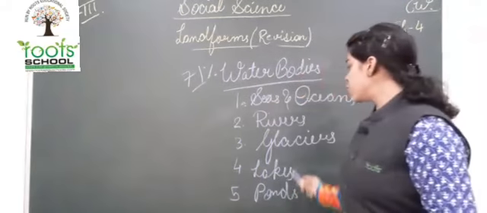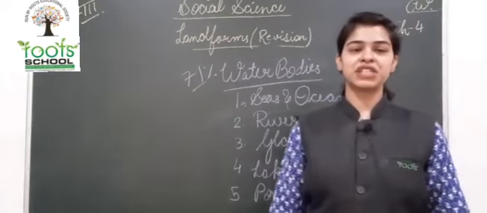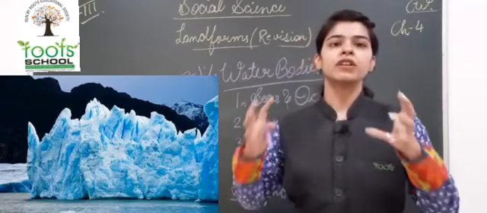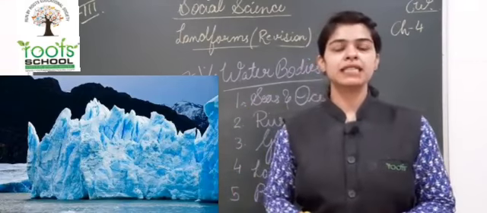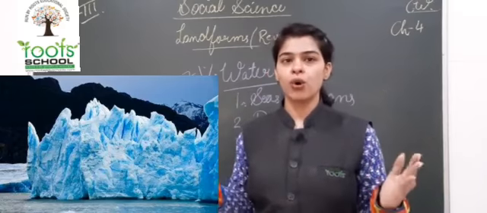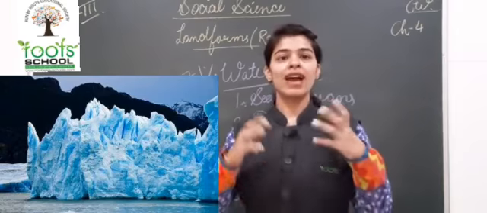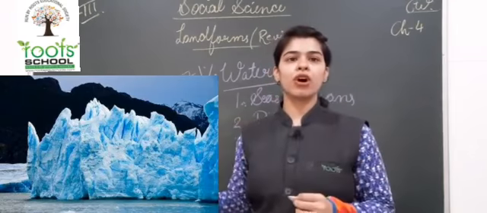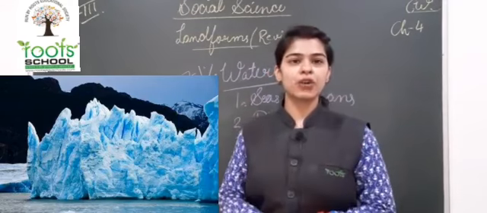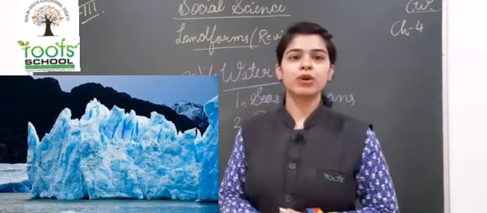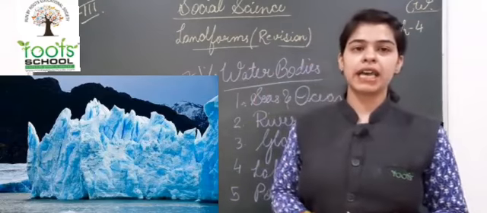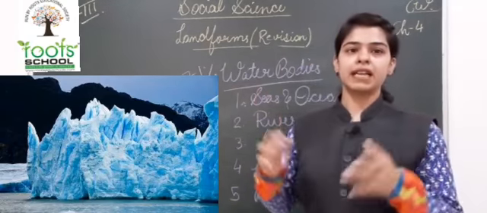Now, we will move to glaciers. What are glaciers? Glaciers are the huge body of snow. What are glaciers? They are the huge and a large body of snow. तो ये कैसे बनते हैं? When there is a large amount of snowfall like throughout the year, all these pieces of ice they collect together, they gather, they come together and they form a huge body. तो ये बहुत बड़ा सा एक स्ट्रक्चर, एक बॉडी बना लेते हैं.